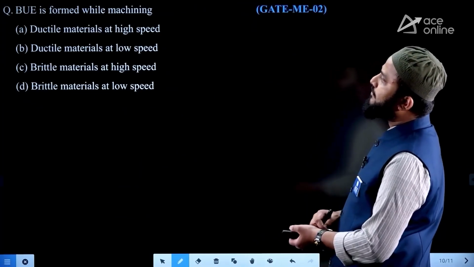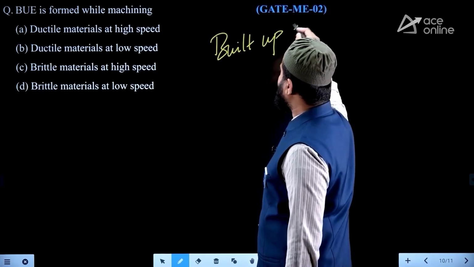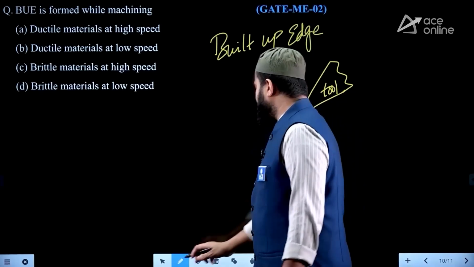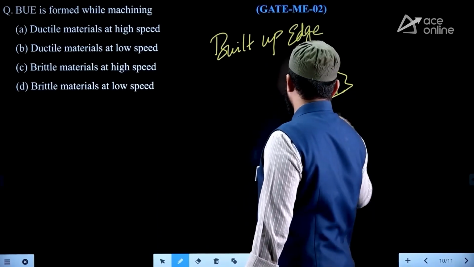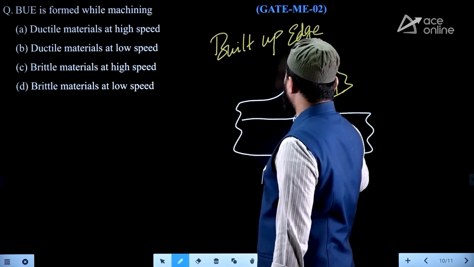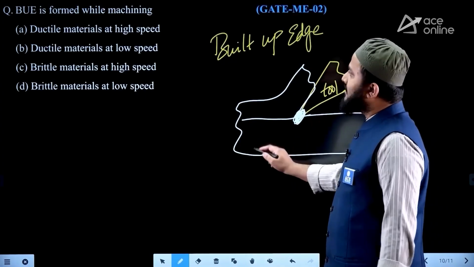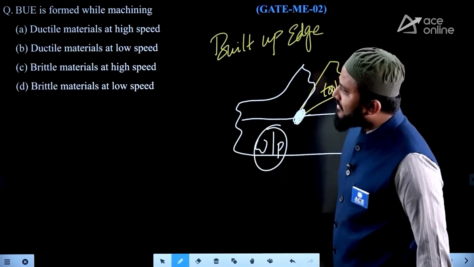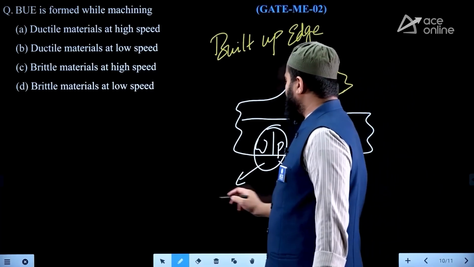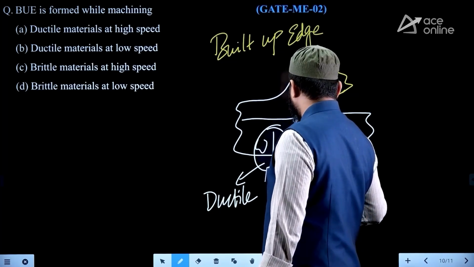Built up edge is formed. BUE is nothing but built up edge. So built up edge formation occurs on the wedge shape of the tool. This built up edge is formed while machining: ductile material at high speed cutting, ductile material at low speed cutting, brittle material at high speed cutting, brittle material at low speed cutting. Remember, all workpiece materials we are classifying into two categories only. Either it is ductile or it is brittle.